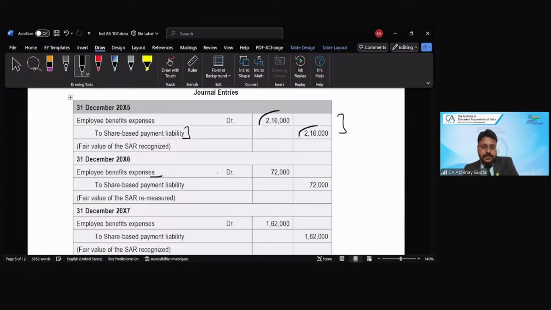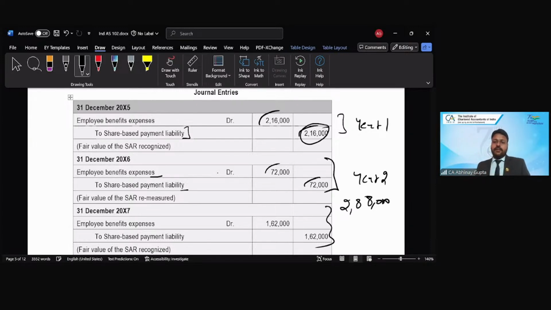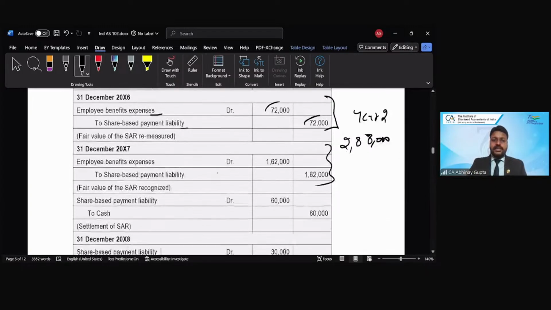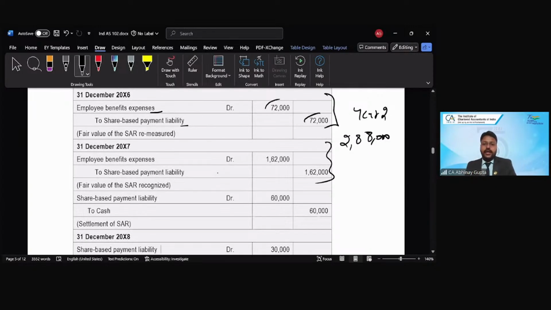Employee benefit expense to share-based payment liability, 72,000. So this is the year 1 entry. This is the year 2 entry, right? Expense being recorded. And the closing liability at the year end is 216 plus 72, so 288 would be the liability at the end of year 2 in my books after passing this entry. In year 3, what is happening? I will reinstate the liability as well as make the settlement. So the additional liability which I have computed is 1,62,000.